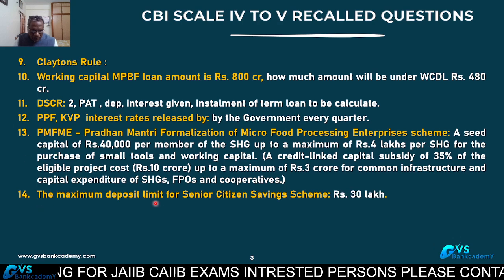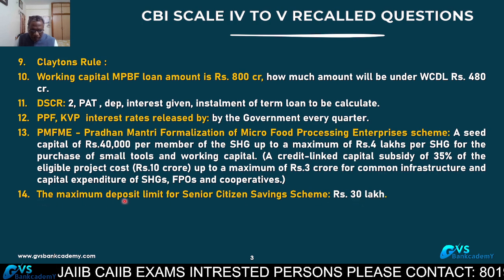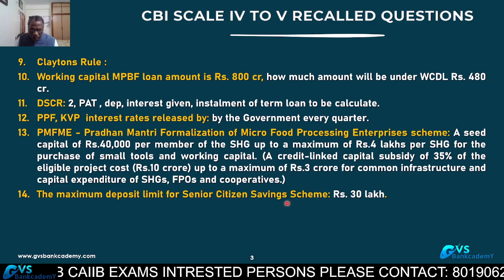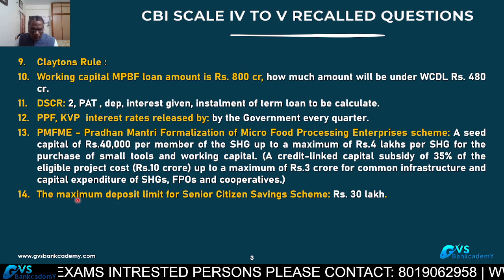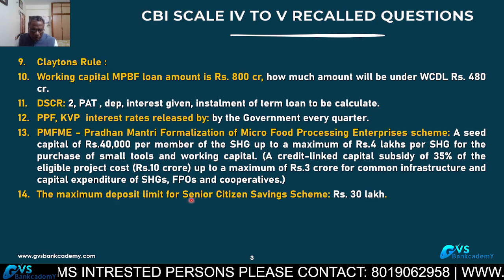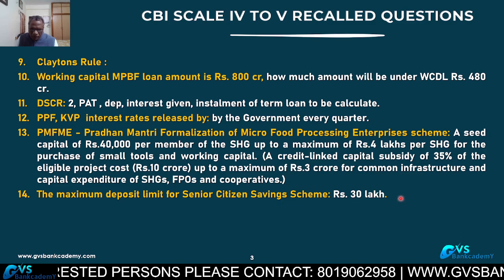14th, the maximum deposit limit for the Senior Citizens Savings Scheme is 30 lakhs. One more specialty is that interest is paid quarterly under the Senior Citizens Savings Scheme.